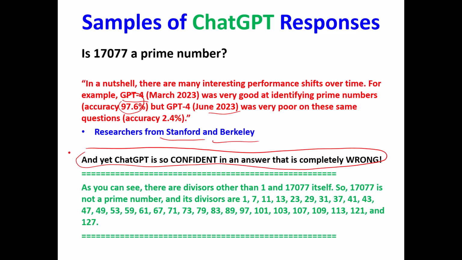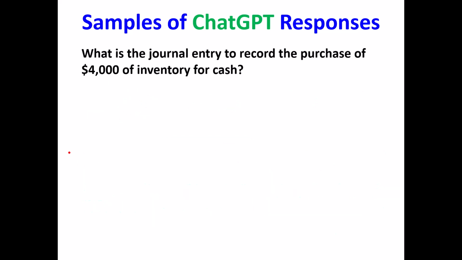So let's say you were in a math class and your homework was identify whether the following numbers are prime numbers. And you say, I'm going to use ChatGPT to do this. Well, it's going to get your homework wrong, but it's going to be so confident you'll think it's right. So that's a caution that we should give our students. I'll remind us of that in just a moment.